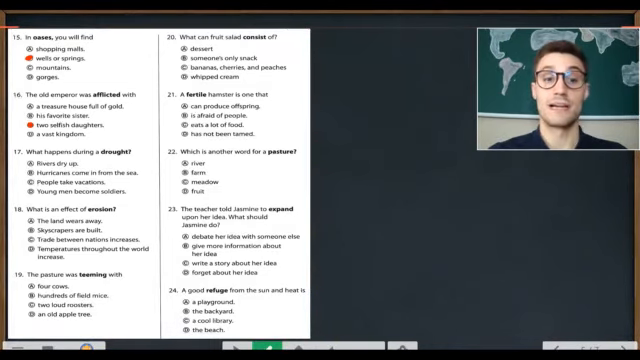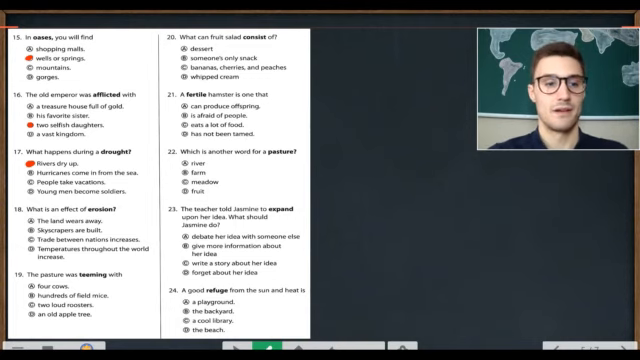Next, number 17. What happens during a drought? A. rivers dry up. B. Hurricanes come in from the sea. C. People take vacations. D. Young men become soldiers. What happens during a drought? A. Rivers dry up.